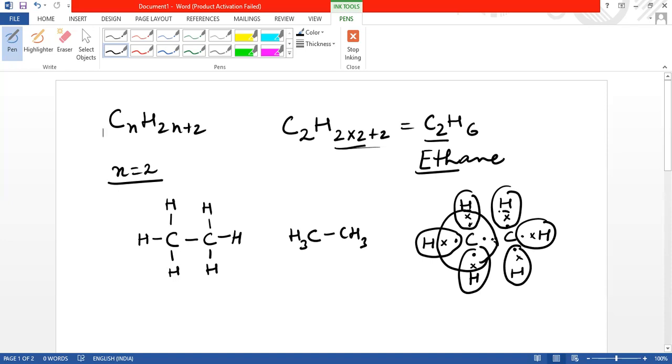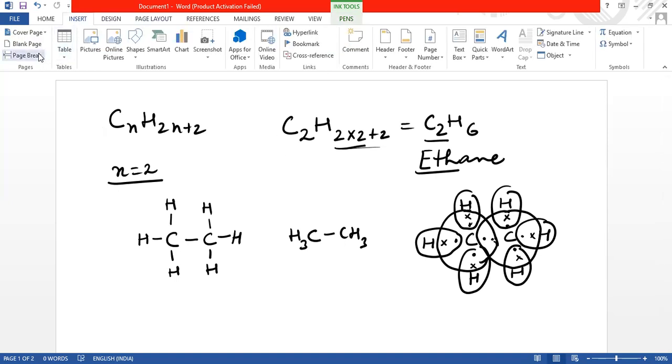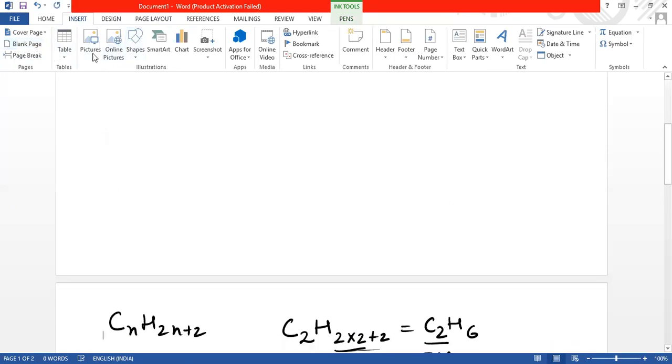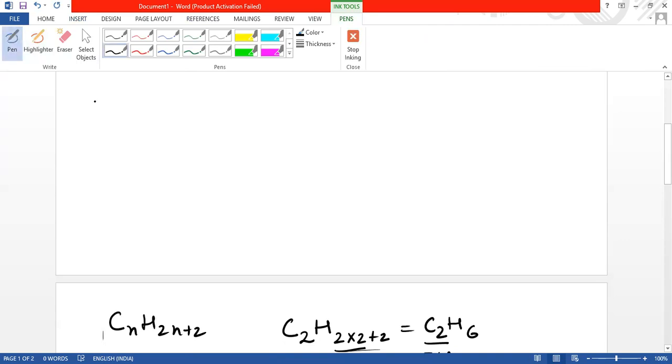So, this carbon also has 8 electrons in its outermost shell. In this way, we can draw the electron dot structure of ethane. Now, if we put the value of n as 3, then we get CnH2n+2, that is C3H2 multiplied by 3 plus 2. 2 multiplied by 3 is 6, so it is C3H8.